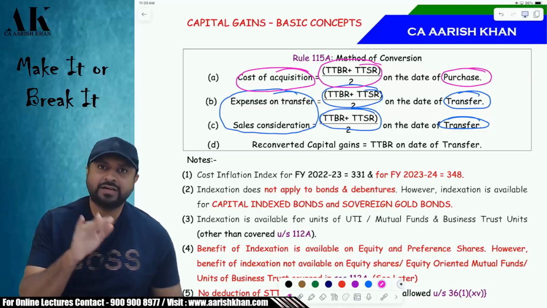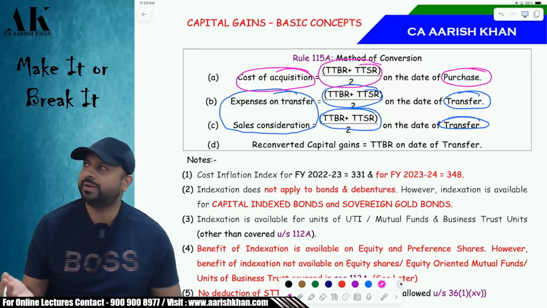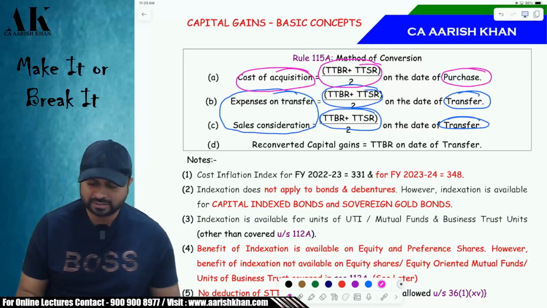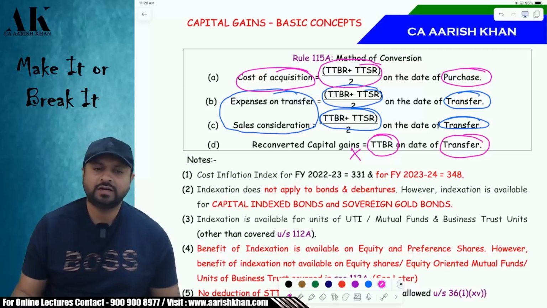Then you have to reconvert that into INR, because in India you are going to pay taxes in INR only. So how will you reconvert that into INR? You have to reconvert as per only TTBR. Now don't take the average, okay? Only TTBR on the date of transfer, okay?